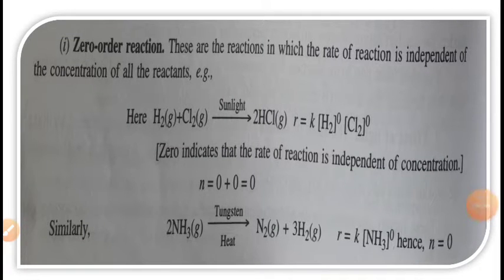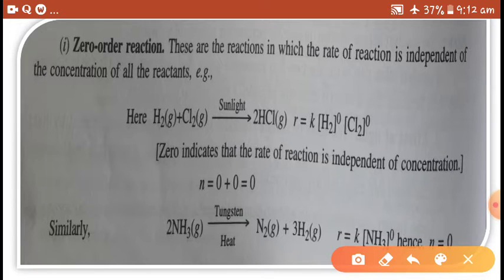So here are one or two examples of zero order reactions. Zero order reactions are reactions in which the rate of reaction is independent of the concentration of all the reactants. We have already discussed and defined zero order reaction. What are the zero order reactions? Here the example is the reaction between hydrogen and chlorine gases in the presence of sunlight, which gives HCl.